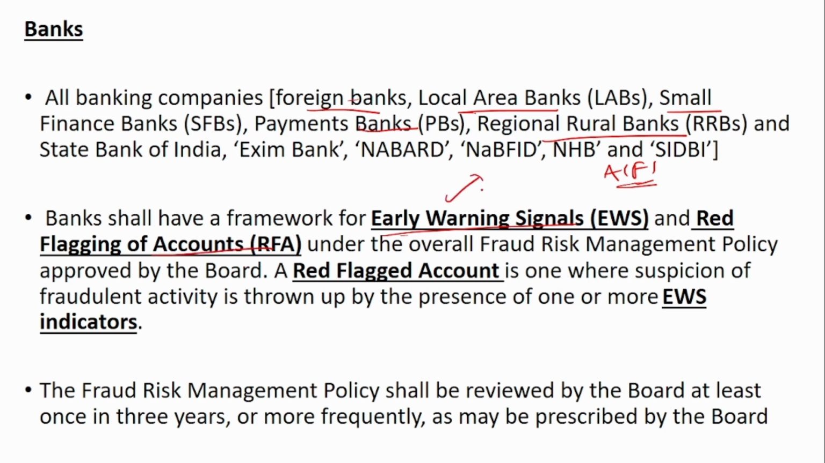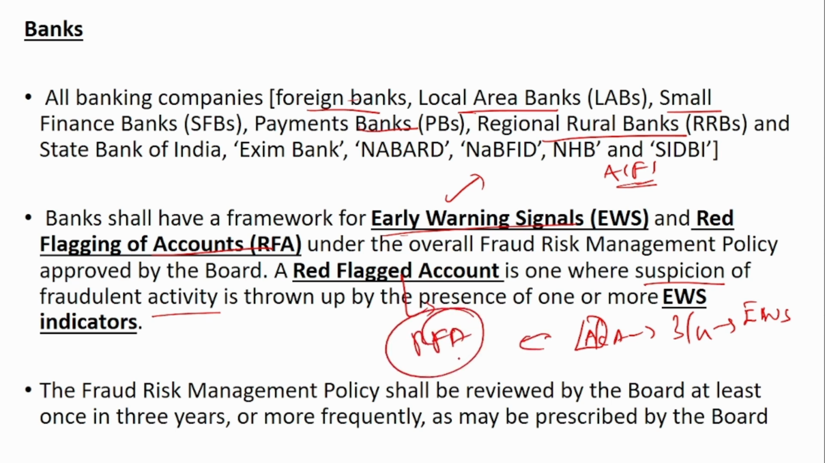Early warning signals, we read about it in the previous slide. A red flag account, if you see, is an account where a suspicion of fraudulent activity is thrown by the presence of one or more early warning signal indicators. So when one particular account A itself shows some 3 to 4 early warning signals, that is 3 to 4 fraudulent activities are happening, then this account will be flagged as a red flag account. This is the meaning of a red flag account.